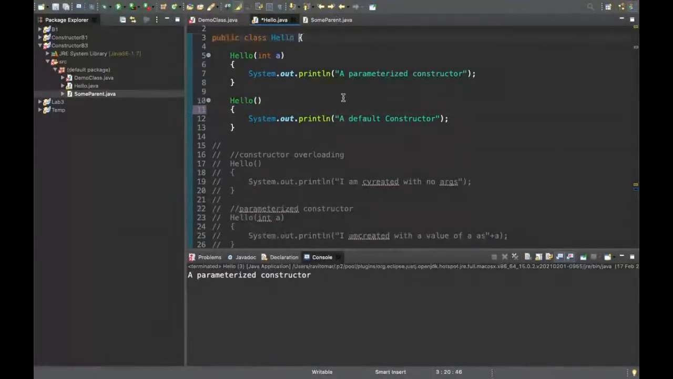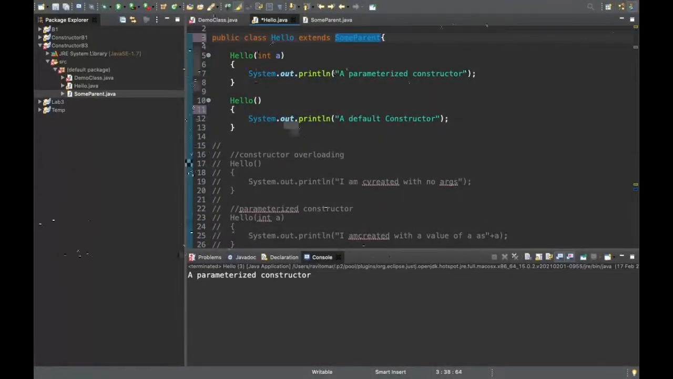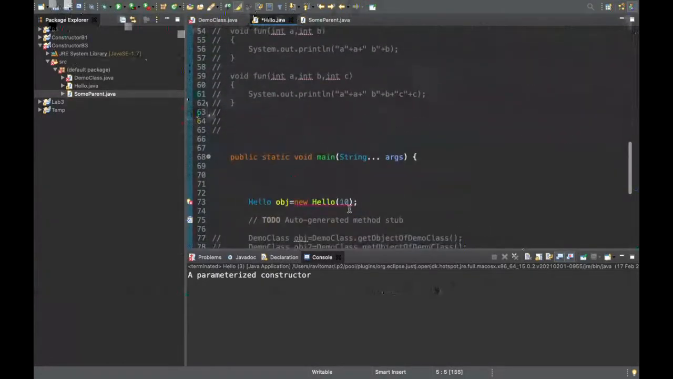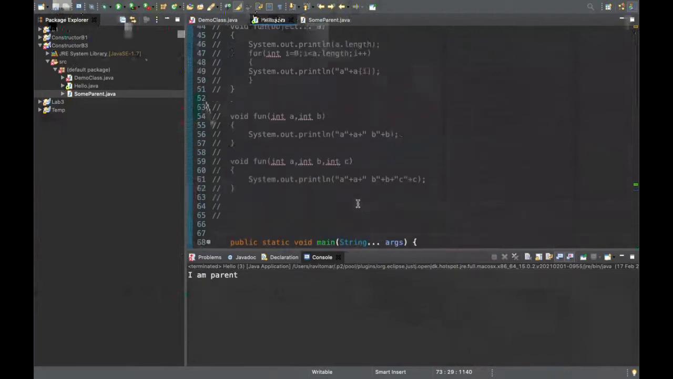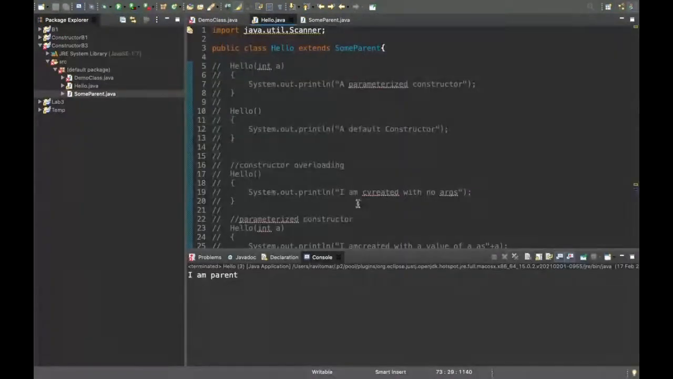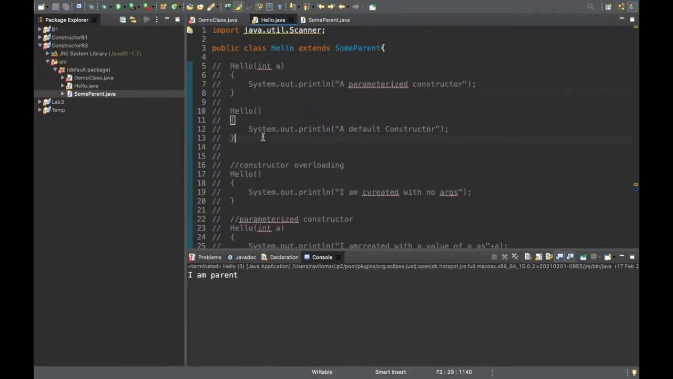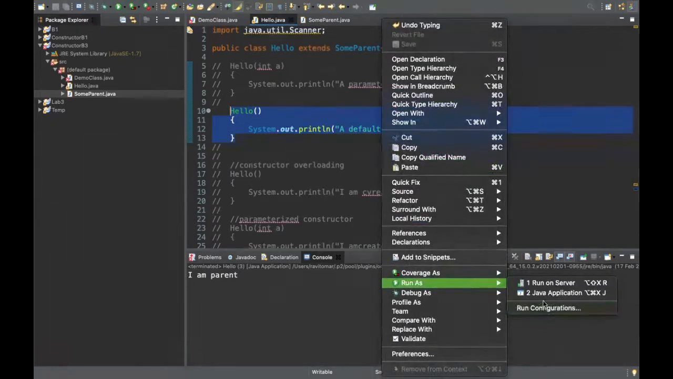So suppose this hello extends some parent class. I have not written anything here, but if I create an object of hello, with no constructor at all, you will see some output. See, "I am parent". Can you see? We have written no constructor at all, but still the constructor of the parent class is automatically called. Even if you write it like this, you will still see the same output.